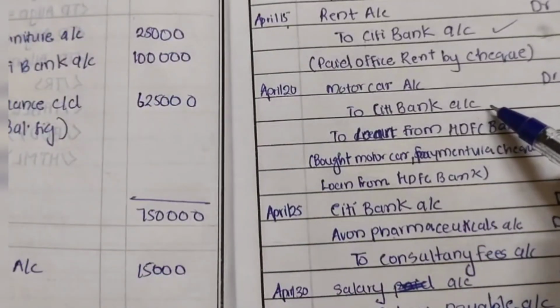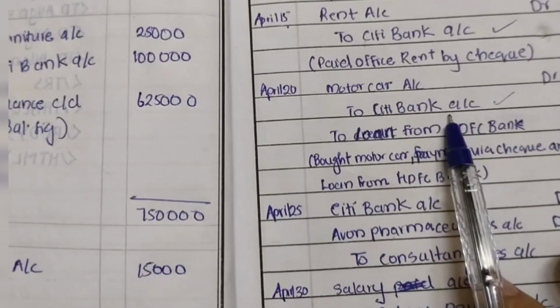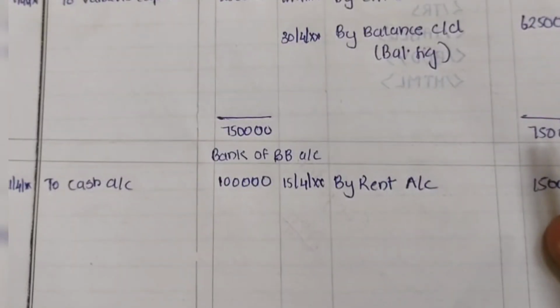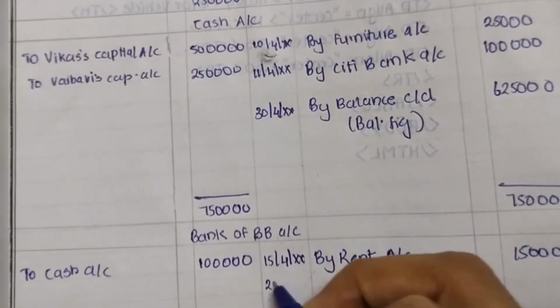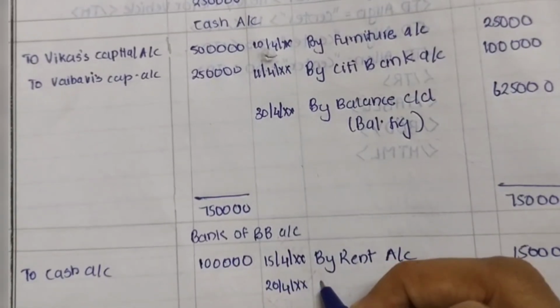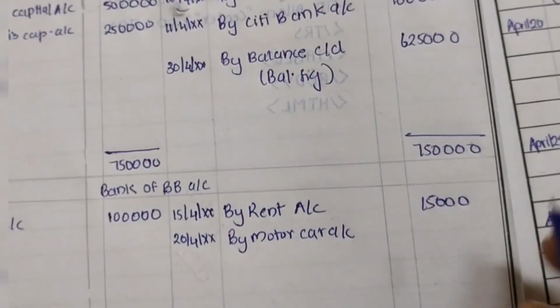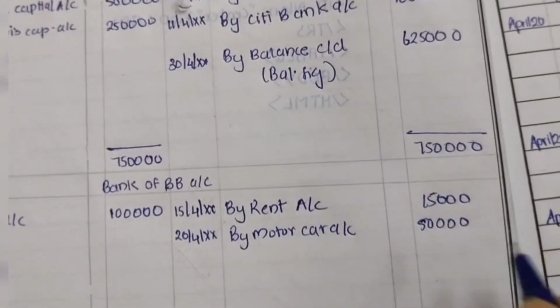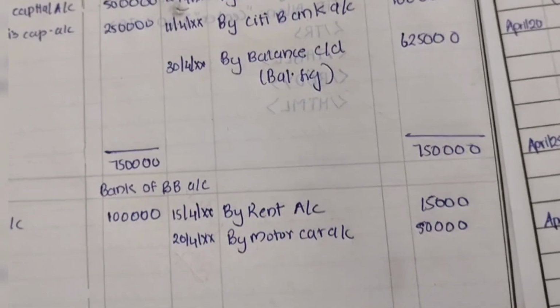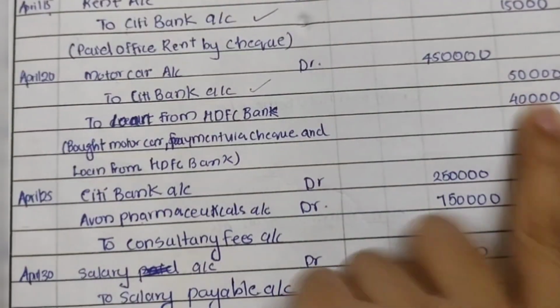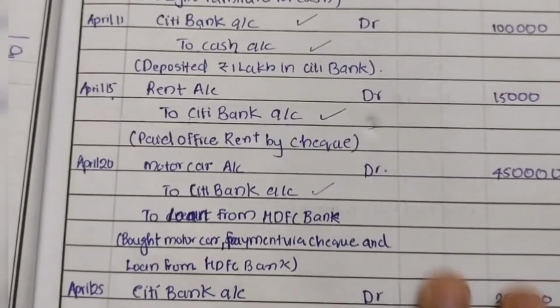Is there any more Citibank? Yes, here we are crediting Citibank, so we have to use the term motor car. Crediting only, right? So April 20, by motor car account. What happens here? We are giving a down payment of 50,000. We write only the amount corresponding to the bank, so that is 50,000 here. Don't write 4,50,000.